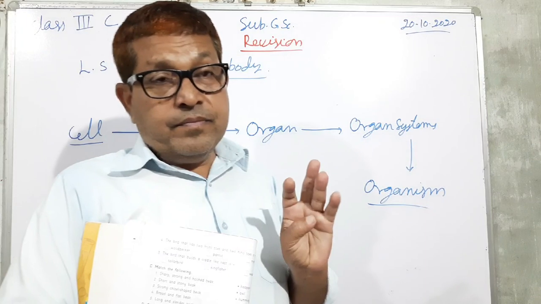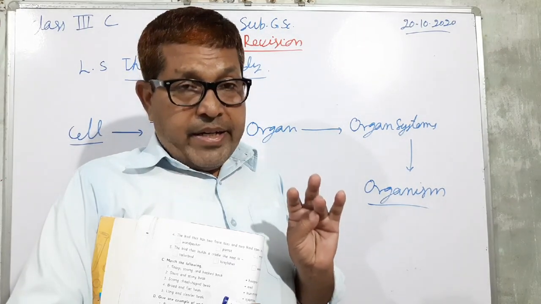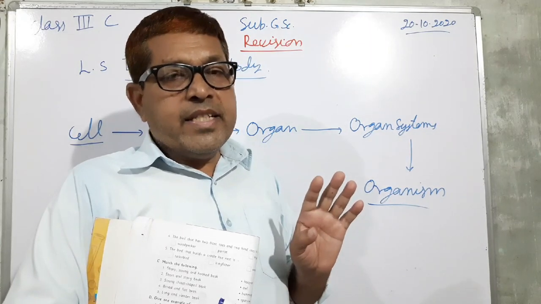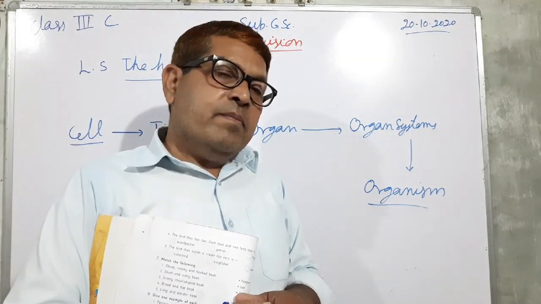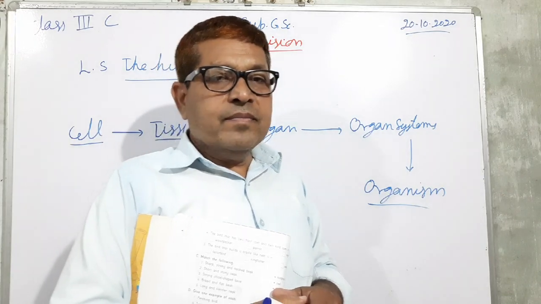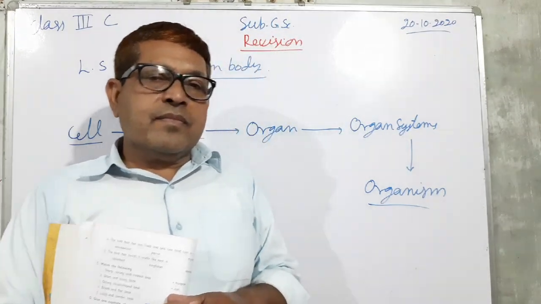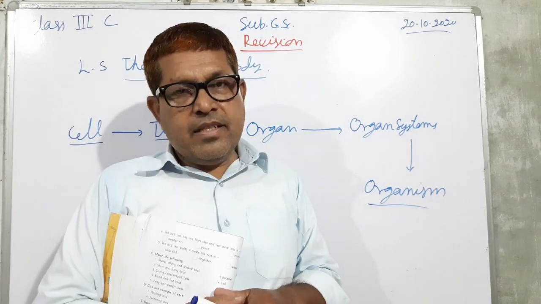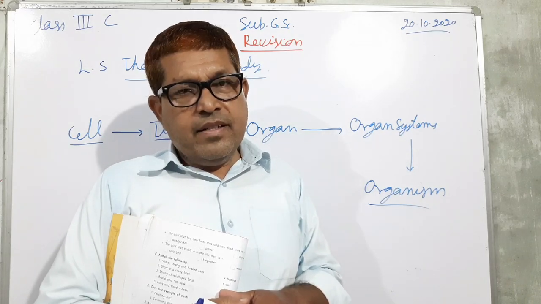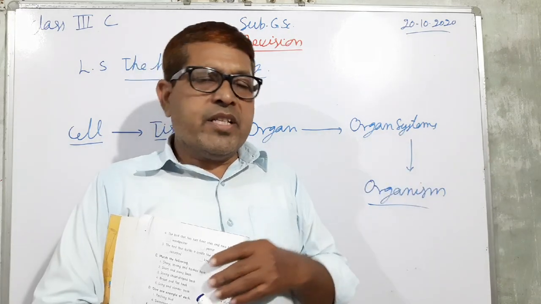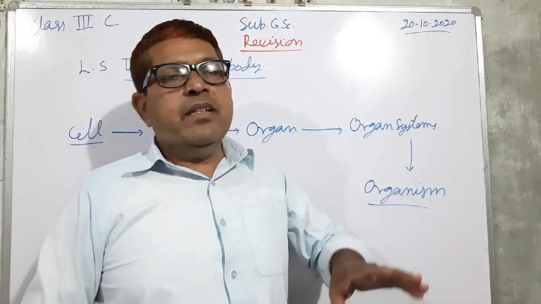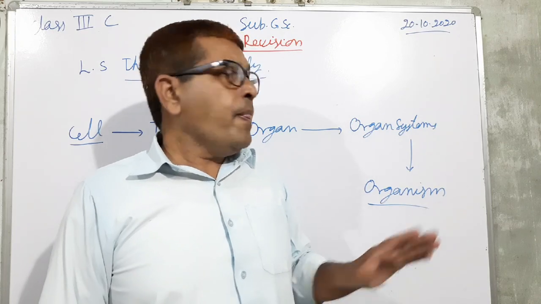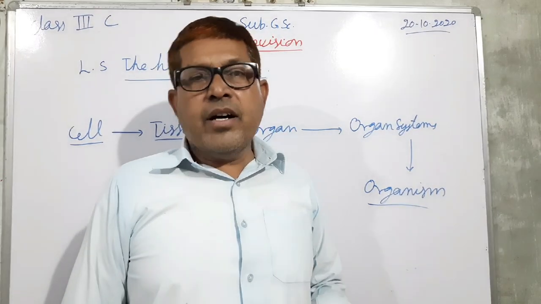In the same way, we have the circulatory system that consists of heart, blood vessels, blood. These make our circulatory system. So in this way, our digestive system, circulatory system, respiratory system, reproductive system, nervous system, these are parts of the organism.